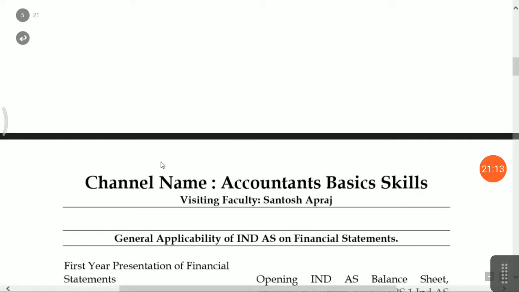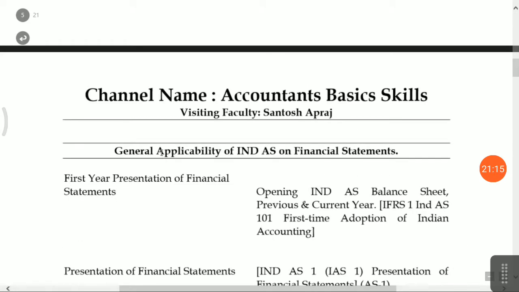Okay friends, I have selected one listed company to show how they are presenting their financial statements as per the Ind AS format. In the first year of adoption of Indian accounting standards, the opening balance sheet, and the previous and current year balance sheets, are required as per the Ind AS 101 format.